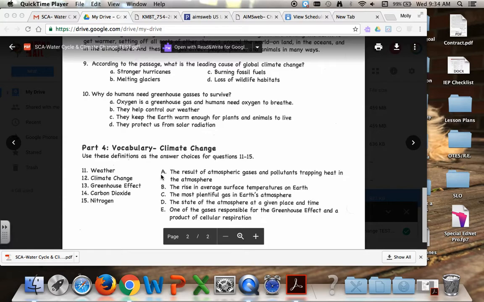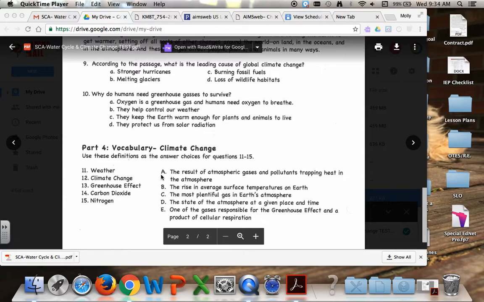Number 10. Why do humans need greenhouse gases to survive? A. Oxygen is a greenhouse gas and humans need oxygen to breathe. B. They help control our weather. C. They keep the Earth warm enough for plants and animals to live. Or D. They protect us from solar radiation.